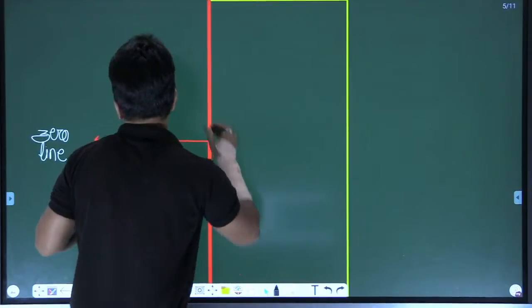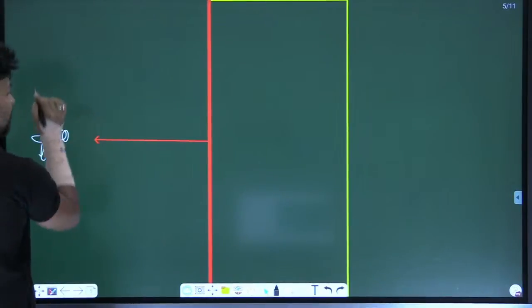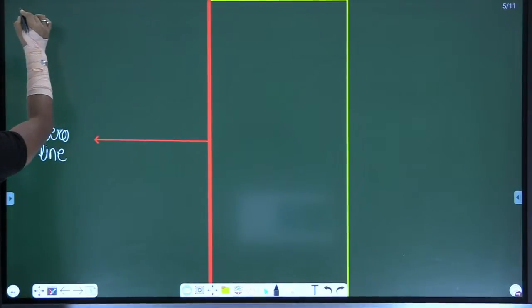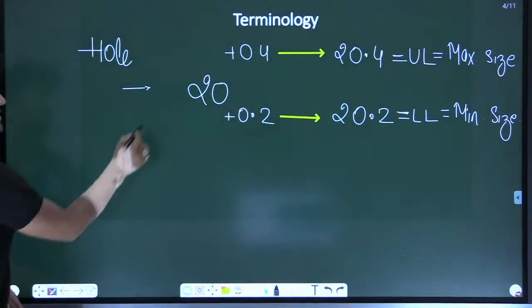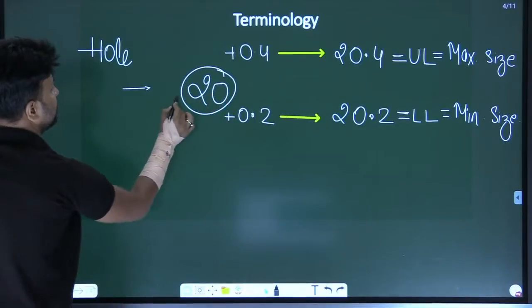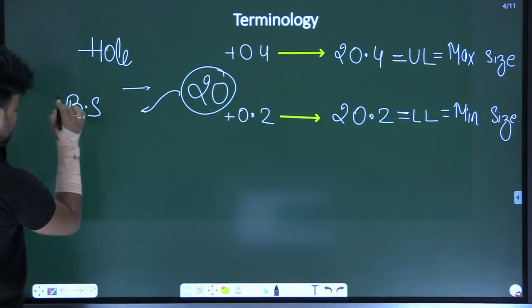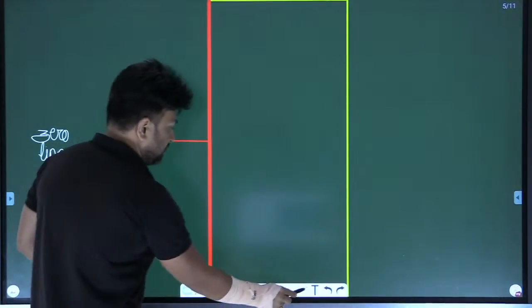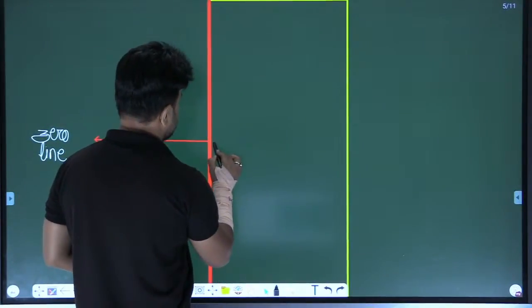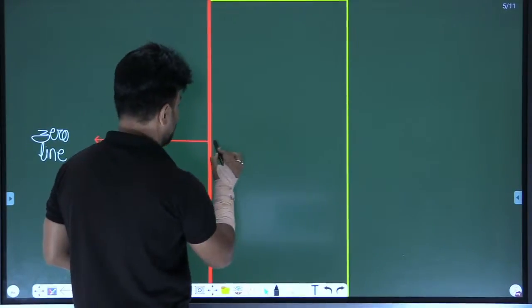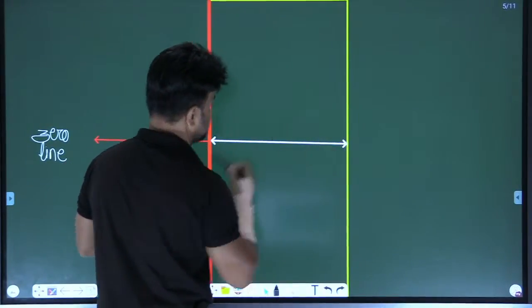I am talking about the hole. For the hole, you see, this is the basic size.